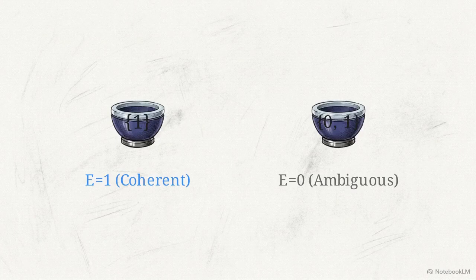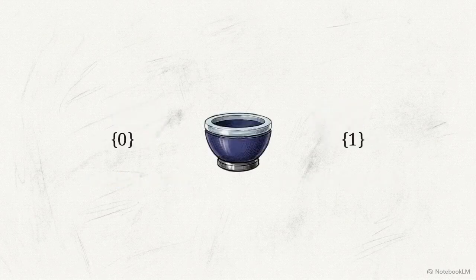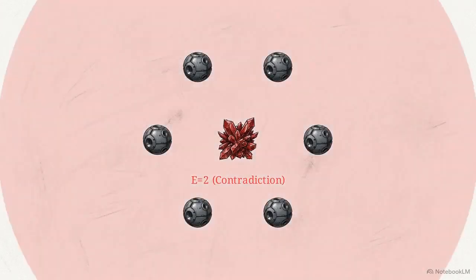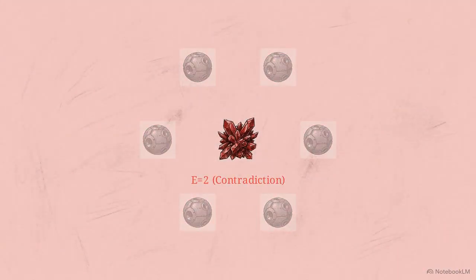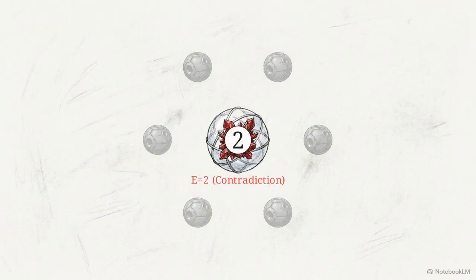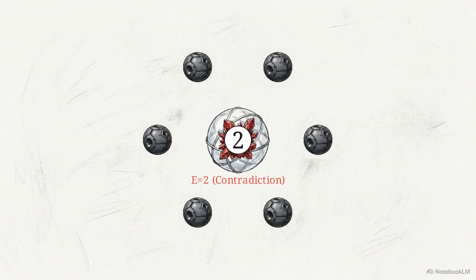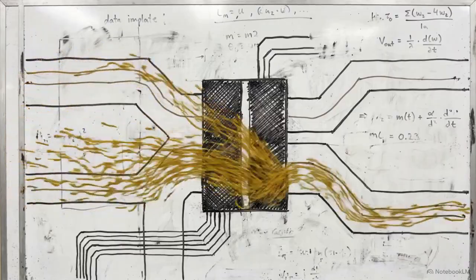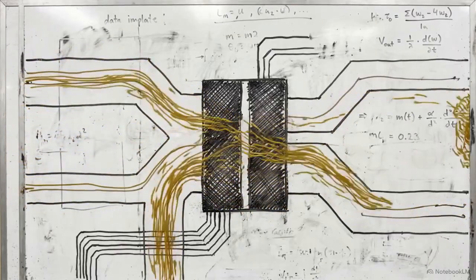Crucially, if intersection yields an entirely empty set with no logical overlap, the metric registers a contradiction at state E equals 2. A standard architecture halts at an empty set, causing cascade failure. The Trigate prevents this by a semantic decoupling. It masks the empty domain by projecting an operational value of 2 outward, silently preserving its internal core as E equals 2. Exporting that protective value of 2 allows the global graph to continue computing smoothly around the impasse.